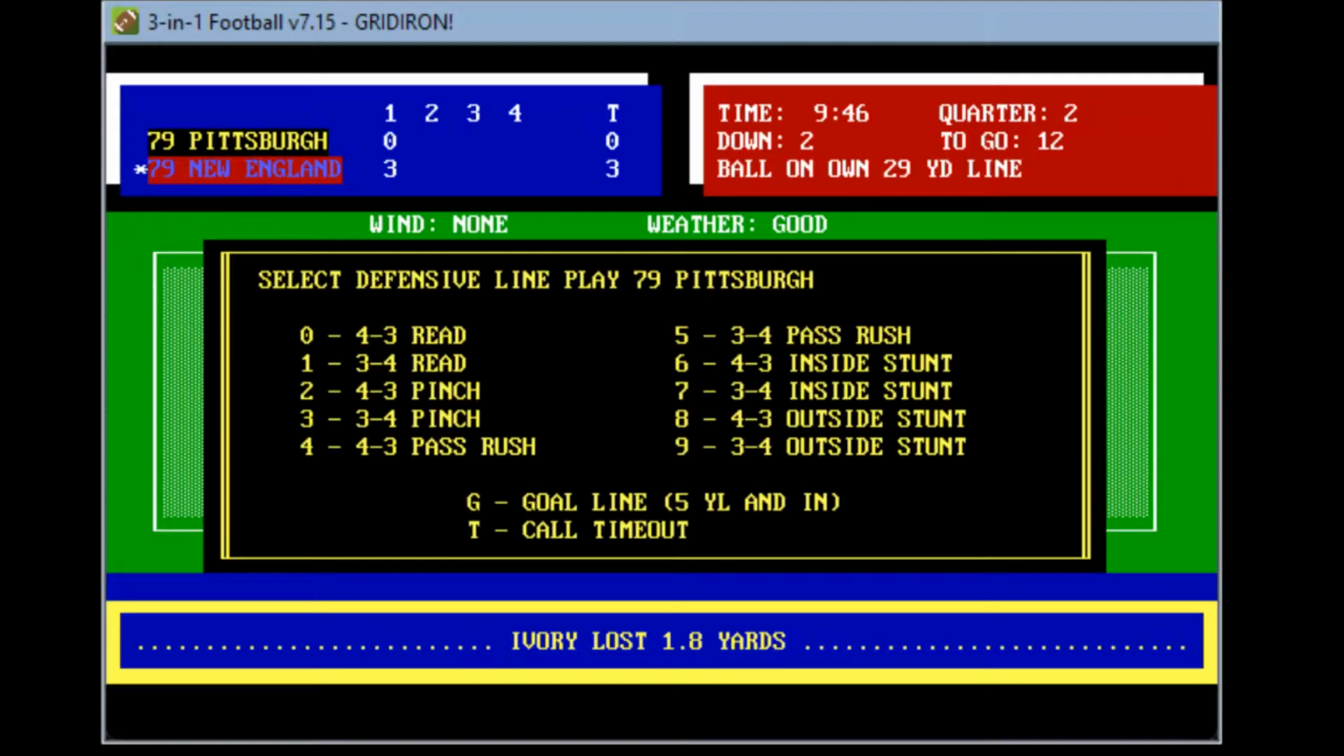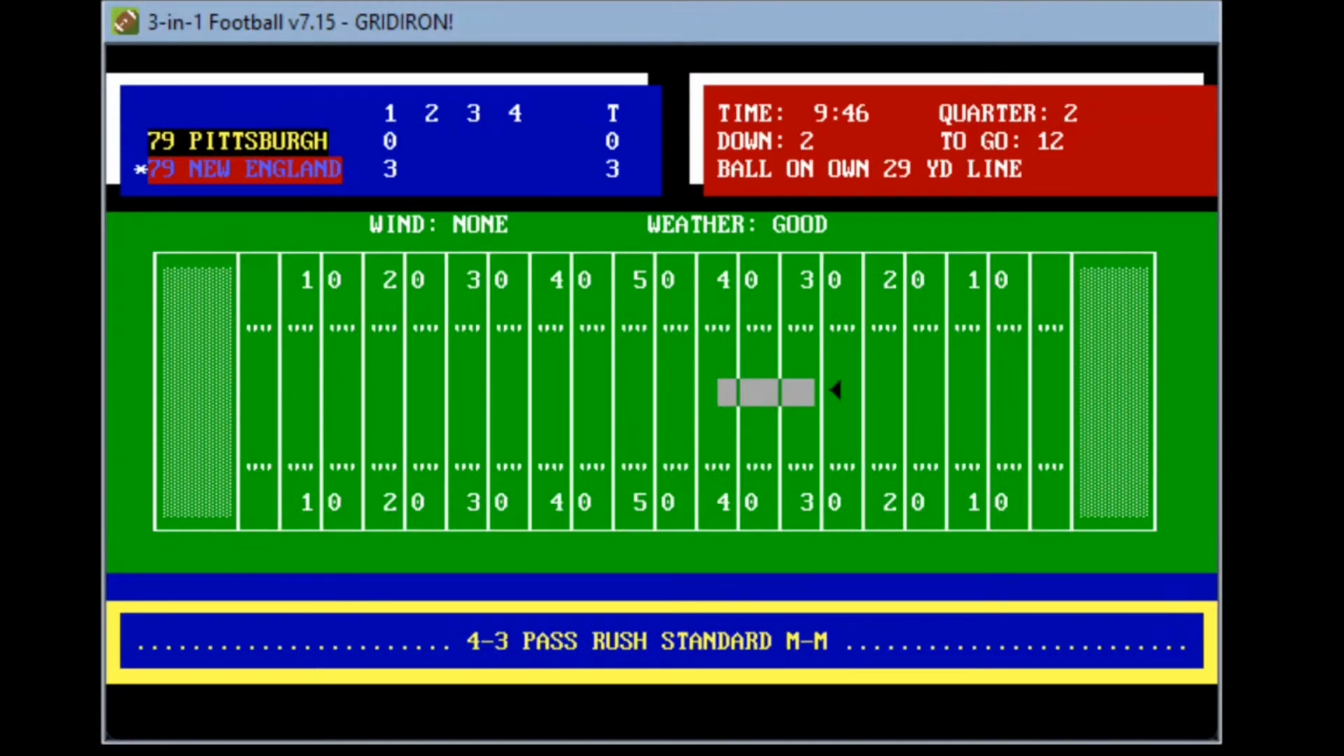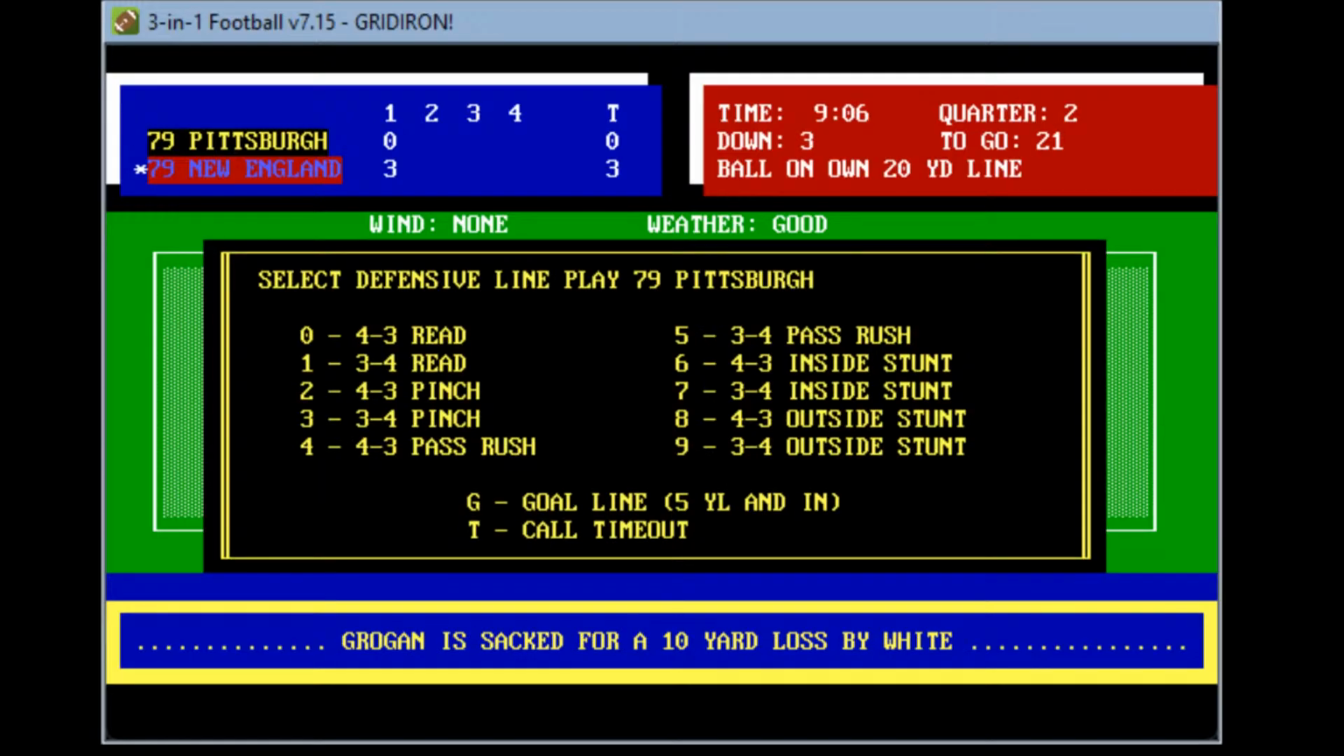And the New England Patriot offense unable to really get much penetration with the running game so far. We're going to go a pass rush, and we're staying man to man. Grogan drops back and looks. He's got Morgan on the sideline. Won't be able to get it to him. He is sacked by Dwight White. Dwight Mad Dog White with a huge sack. Third and 21. So the Pittsburgh defense comes through strong there.